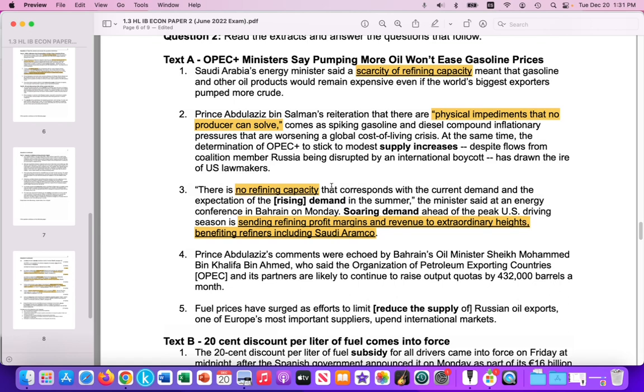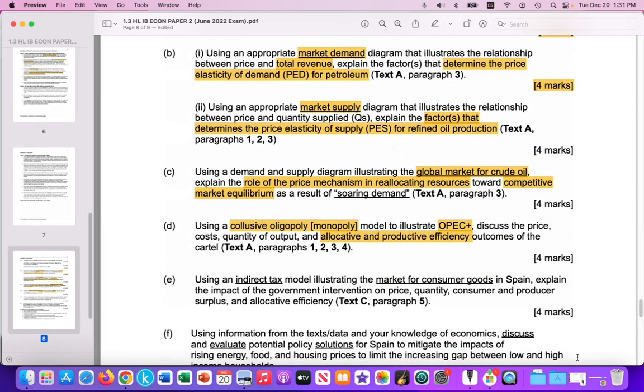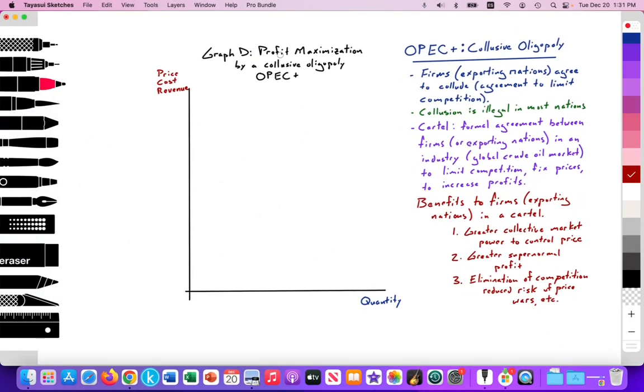But in the next video after this, I'll show rising demand on a monopoly model to show what happens to profit and total revenue. So let's go ahead and illustrate this. All right, so here we have our model, graph D in this exam. We're labeling it differently, A, B, C, D, so we can refer to each graph in our evaluation. And we'll label this as profit maximization by a collusive oligopoly, particularly OPEC plus. OPEC plus is a collusive oligopoly example.